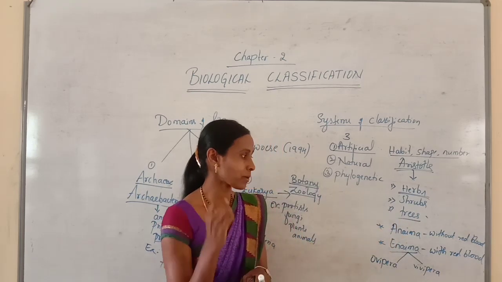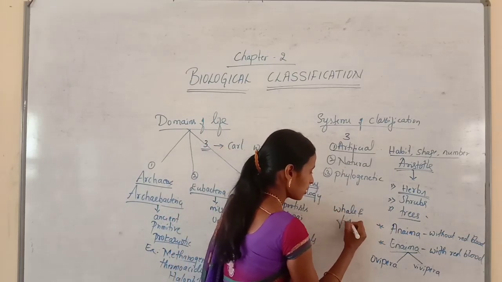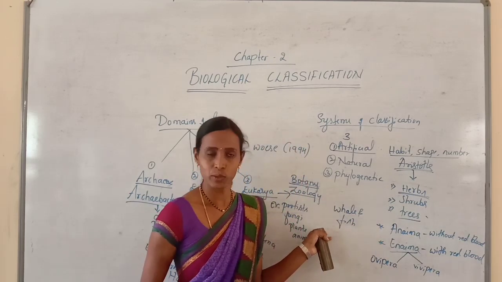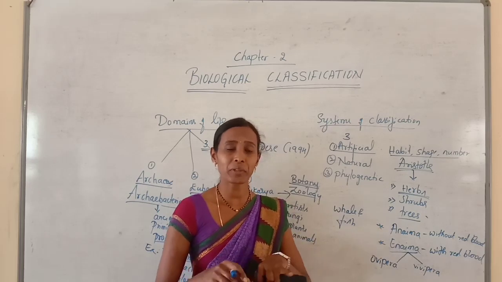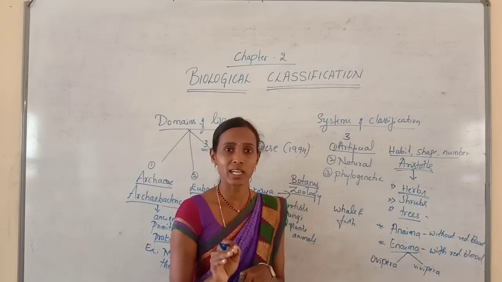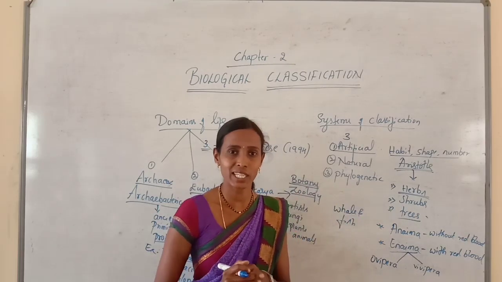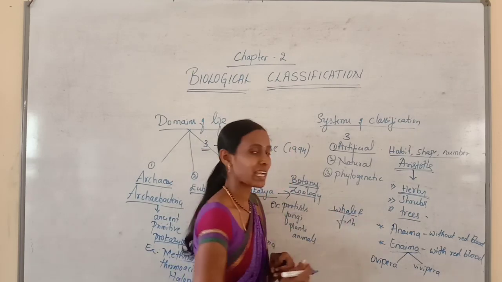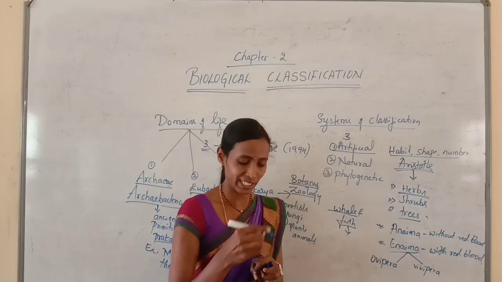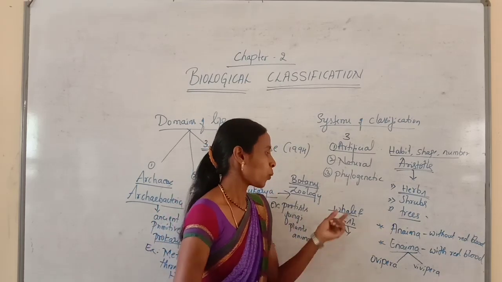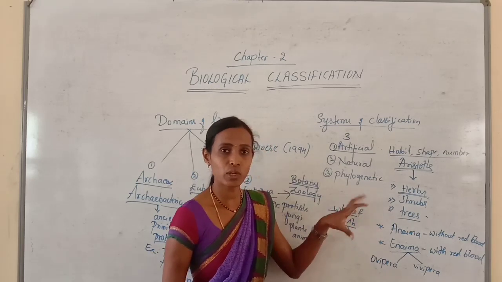Again, we'll take one more example. Say for example, whale and fish. You know, these both are present in water. Whale as well as fish both are present in water. As they are present in water and they can swim, depending upon that character, he placed them in one group. But these two are entirely different, because whale belongs to the class Mammalia and fish belongs to Pisces. That classification you will study in the Animal Kingdom chapter. You would remember whale belongs to Mammalia group and fish belongs to Pisces. But these two are included in one group.